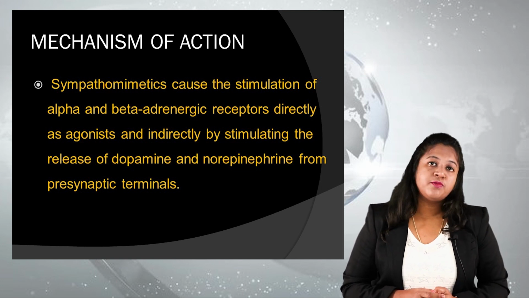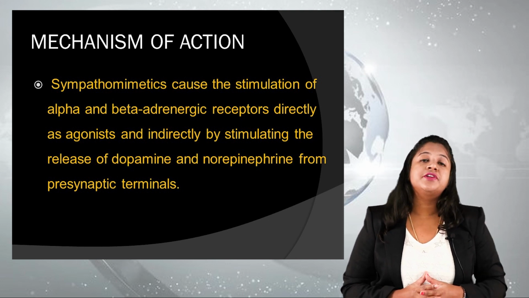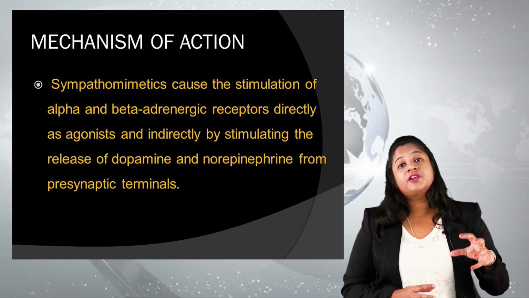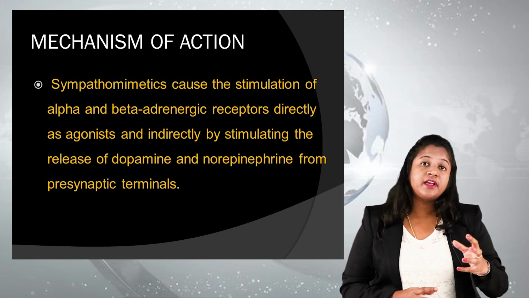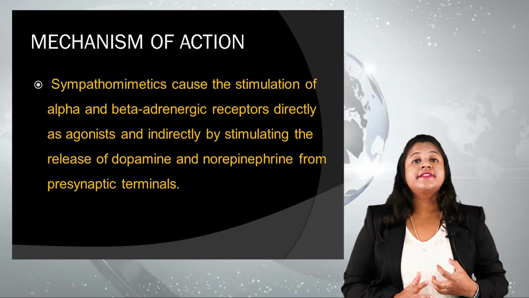Moving on to the mechanism of action, which is very important. I told you these groups of drugs belong to the category of symptomatic drugs. The direct effect of these symptomatic drugs is to act on the alpha and beta adrenergic receptors, stimulating these receptors.